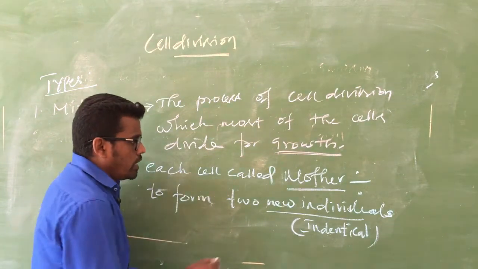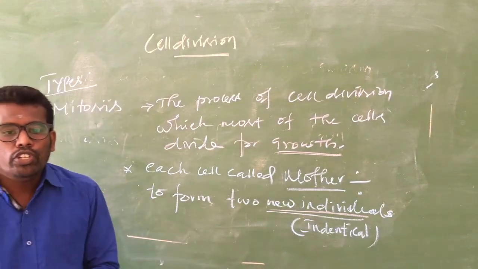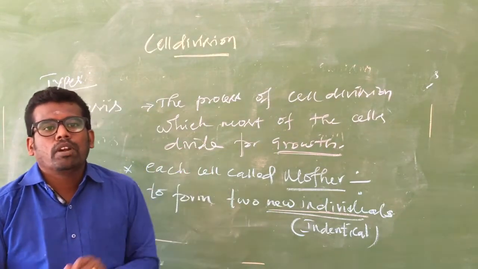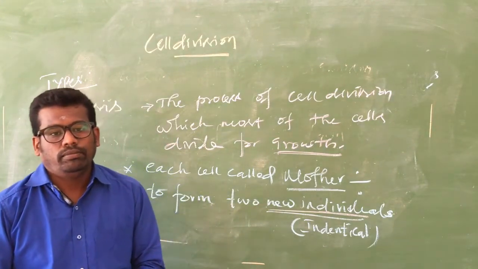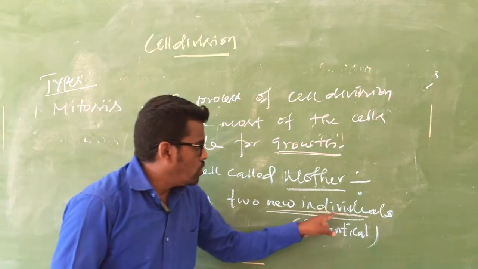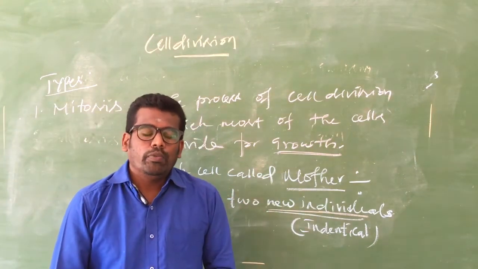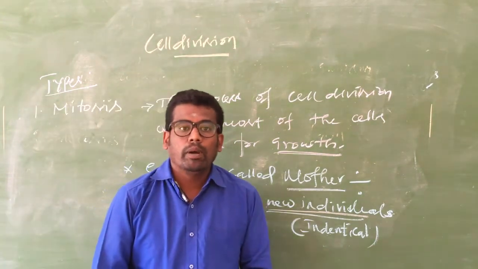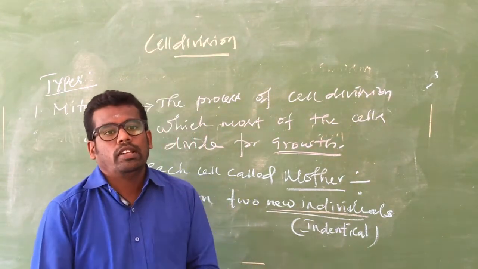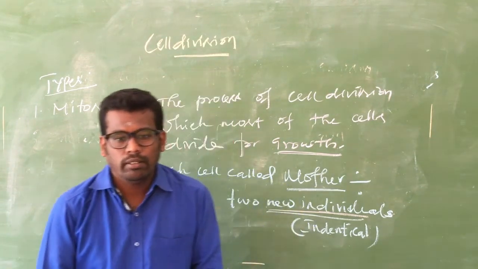The new daughter cells have the same number of chromosomes which the parents have. Two new individuals are formed, having the same number of chromosomes as the mother has.